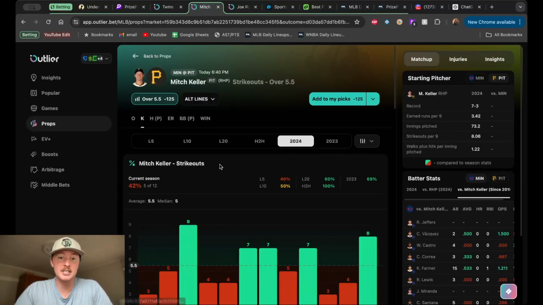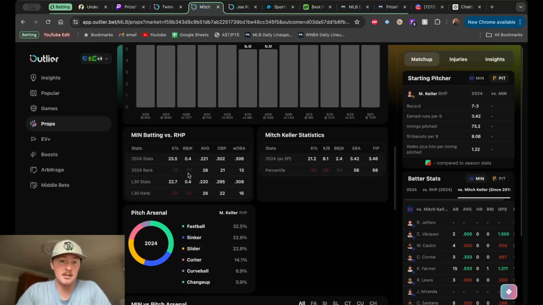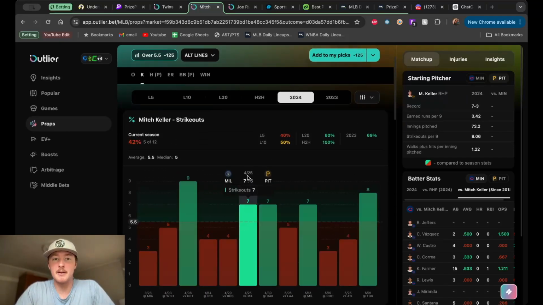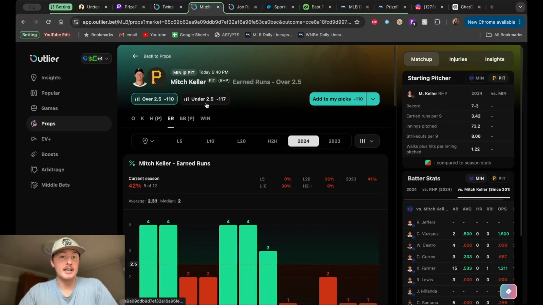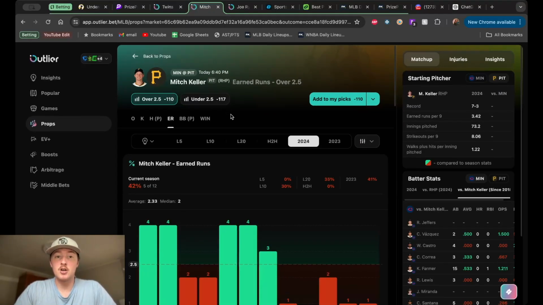Then you can also look at the Ks here. If you go to the Ks, the stats down here are going to change. Minnesota batting versus right-handed pitching. Now you're seeing K percentage, walks per strikeout, average, OBP, wOBA, all those different things. And you can see, okay, nothing too crazy here. They're ranked 13th in the last 30 days in terms of striking out, 22.7 K percentage. So maybe nothing I want to go off of there, especially since Mitch has kind of been hit or miss with his strikeouts line. So Mitch, maybe that earned runs line looking pretty good. I could get behind him. If I'm ever looking at an earned runs line, maybe you want to be looking at fantasy score if something like that pops up on PrizePicks.